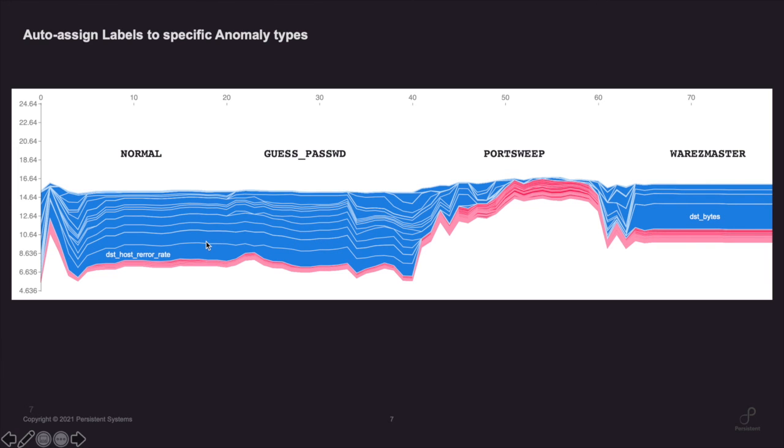Now, if we know this, next time we see something similar to a port sweep, even though it is not classified as a known anomaly, we could directly map it to something similar and give that information to the security analyst. So the way we envision the system working is, we have a lookup table where for each anomaly, we can try to map it to an existing anomaly, or map it as a totally new anomaly, and give either the rule that defines the anomaly or some sort of explanation of top features, and solicit feedback from the domain expert, the cybersecurity expert, that this looks like this particular type of anomaly.